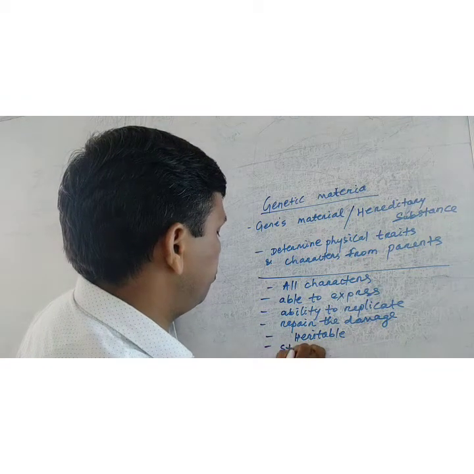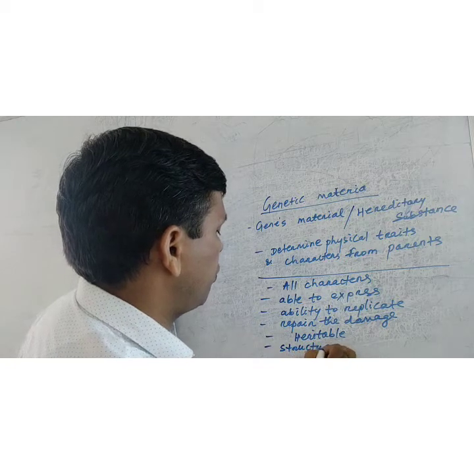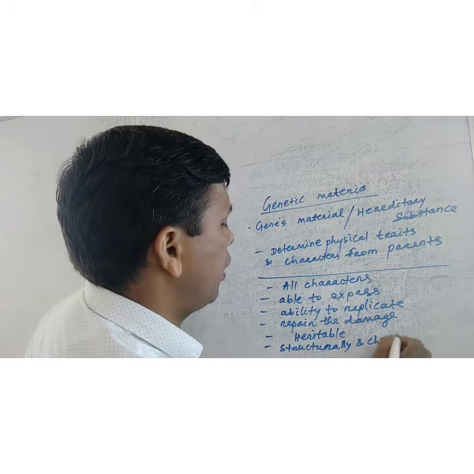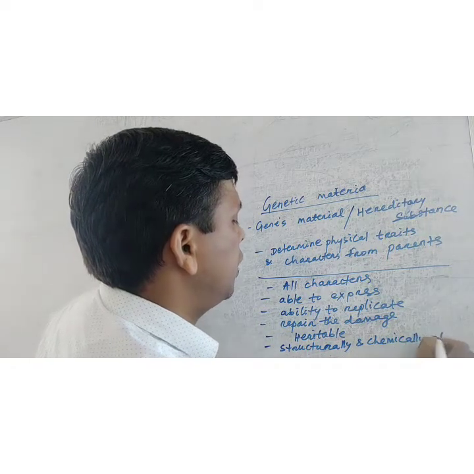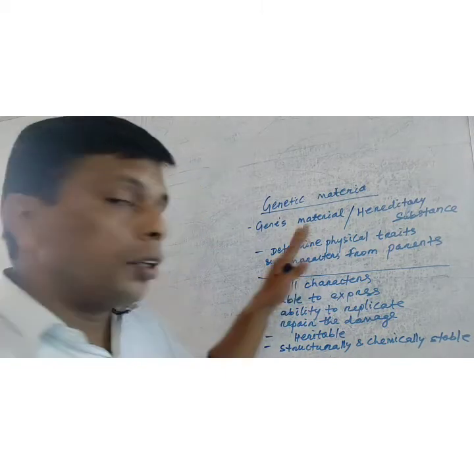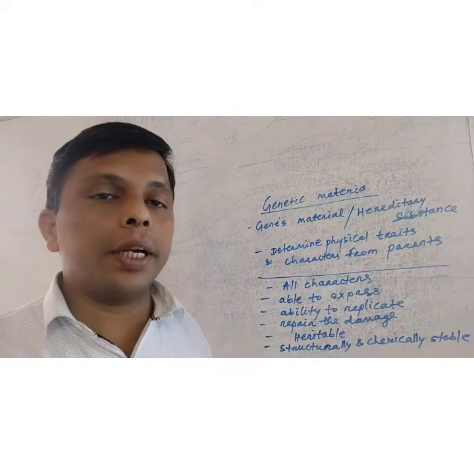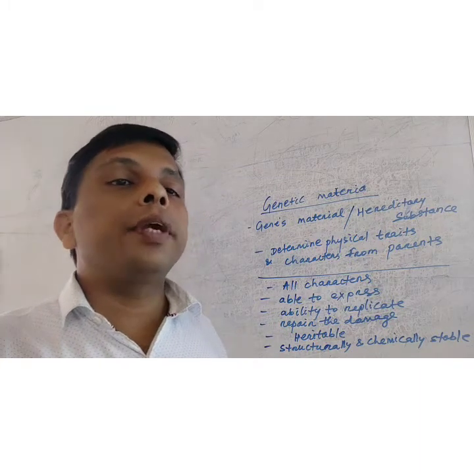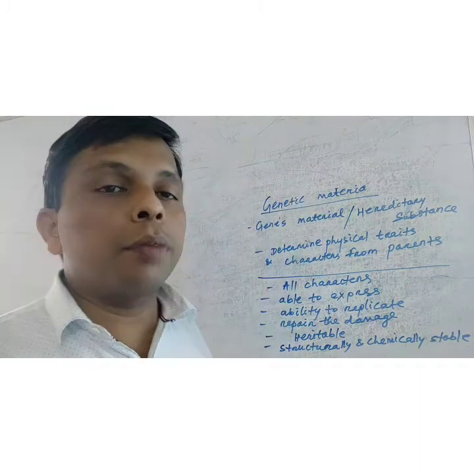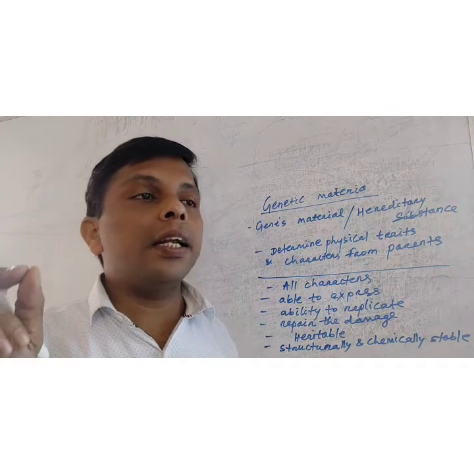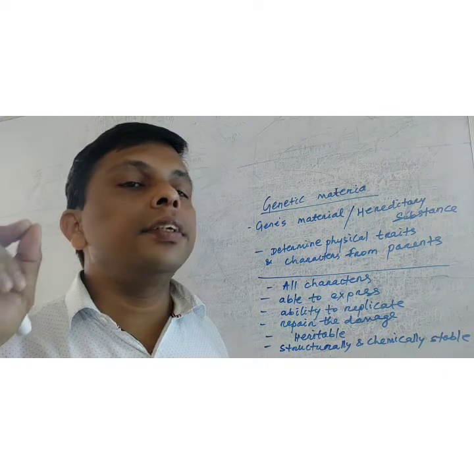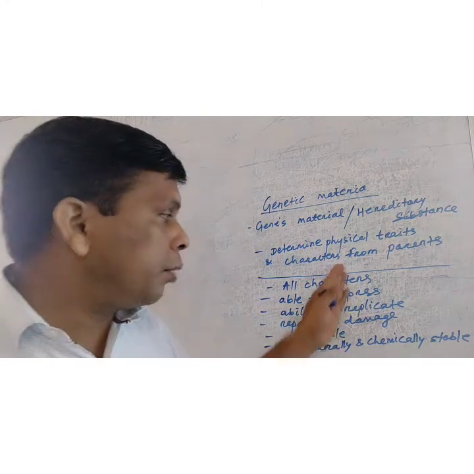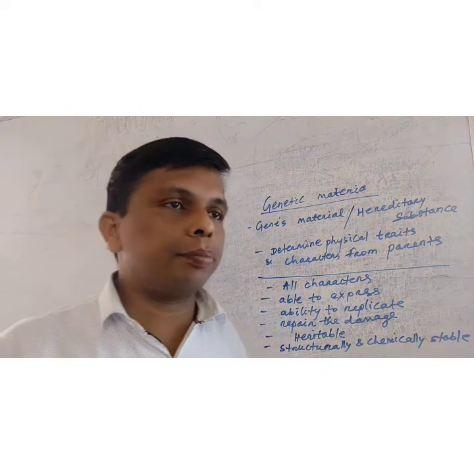The most important feature of genetic material is that it is structurally and chemically stable. These are the basic features of genetic material. I think all of you became clear about genetic material. The genetic material is the genes' hereditary substance which regulates the physical traits.